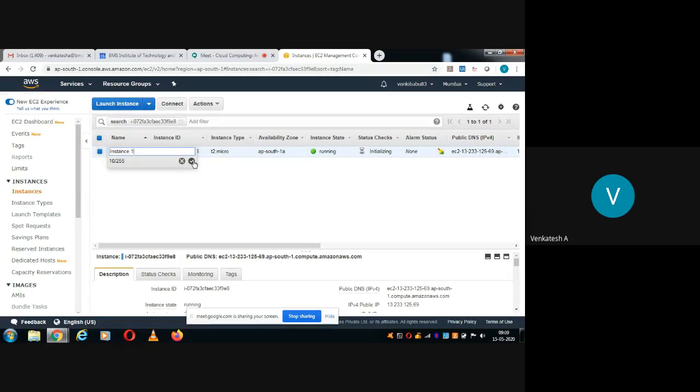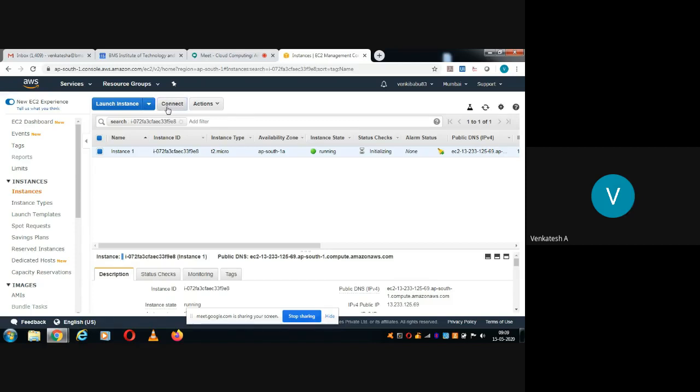Select here, tick mark. Yes, I have given the name instance 1. Now we have launched, and you can see here the instance state is running. In case there is any error, you can observe it in the status checks; it will show an error message here. All the steps we have followed, now it is initiating. Now select connect.